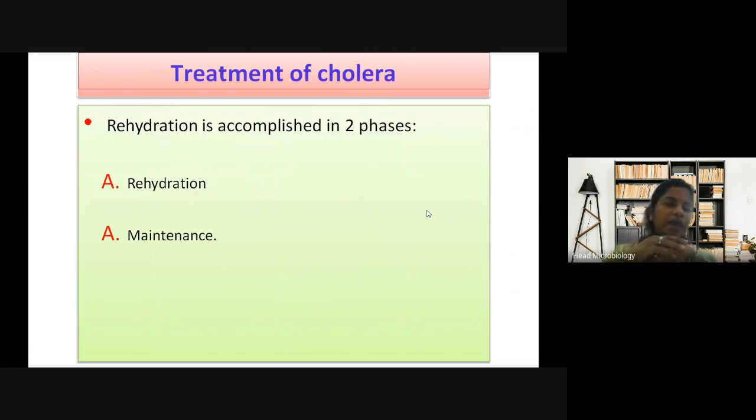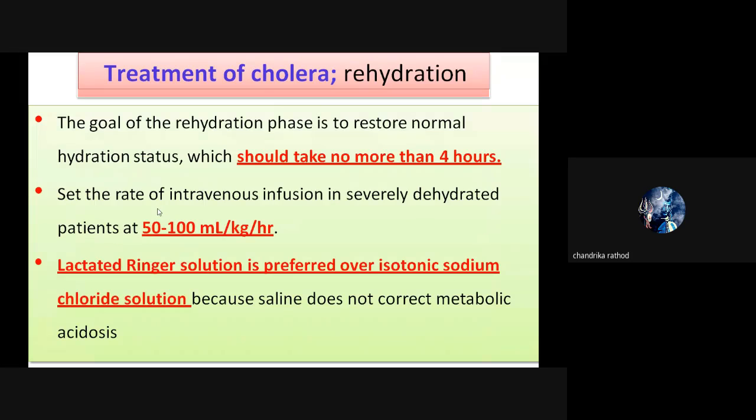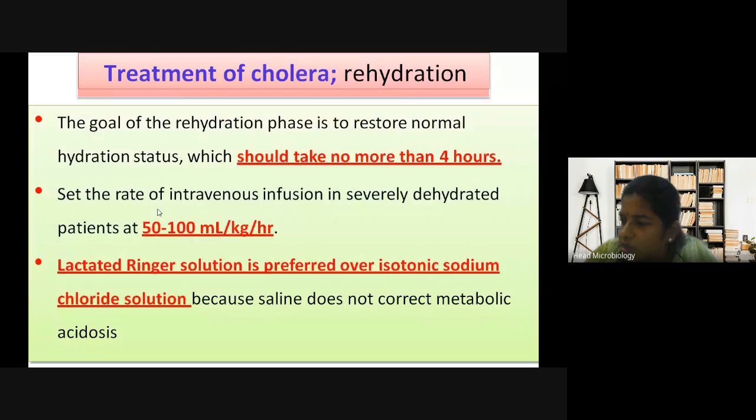Then how do we rehydrate? Rehydration is accomplished in two phases. First rehydration, then maintenance. Rehydration means what? Water, hydration, no? So whatever loss of water and fluids is there, you have to rehydrate. You have to again give it to the person. That is called rehydrate.